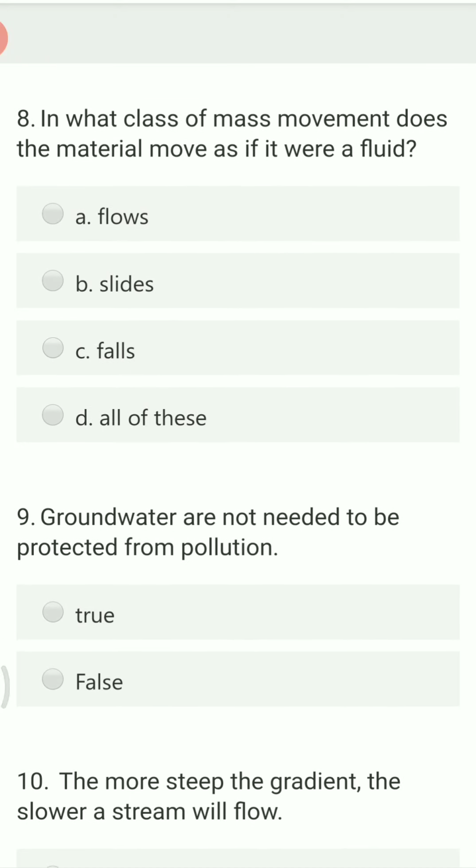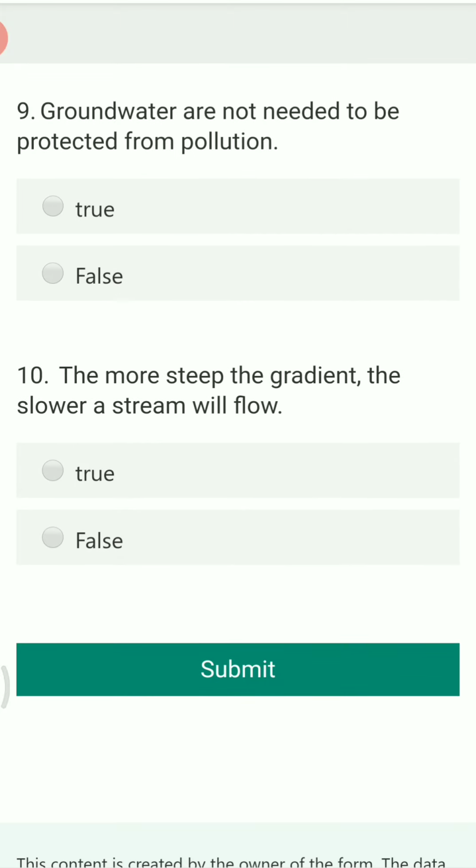Next question. In what class of mass movement does the material move as if it were a fluid? The options are flows, slides, falls, all of these. In falls, the rocks come down. In the case of slides, rock along with the mud, the trees and the houses, everything comes down. And in the case of flows, a large amount of water is seen, meaning it is totally in the liquid state. So that is flows.